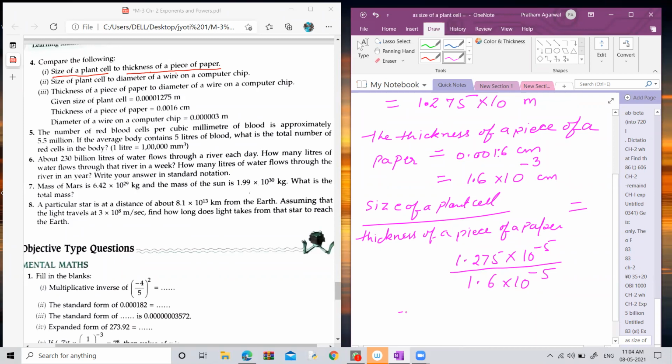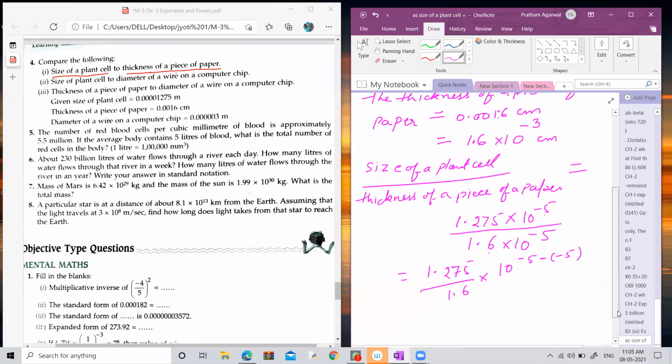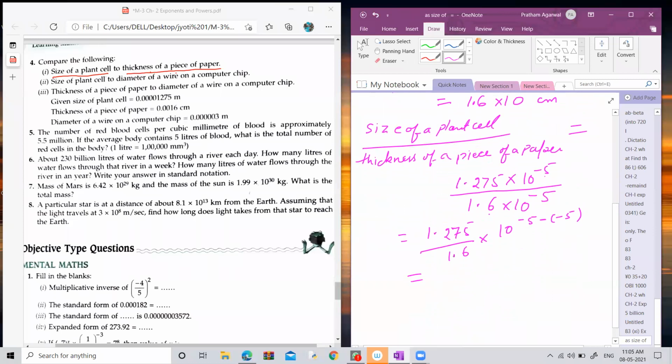Now, for comparison, we have to solve decimal number with decimal number and exponent term with exponent term. So let's separate it. 1.275 upon 1.6 into, according to the exponential law, when the bases are the same and there is a division sign, you have to subtract the powers. Then the next step, you can remove the decimals. Remove the decimal and put the zeros. So when you remove the decimal from the numerator, how many zeros come in the denominator?